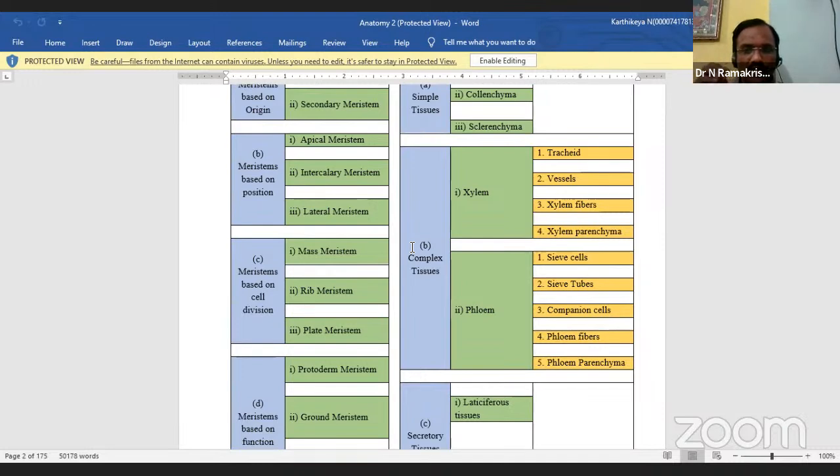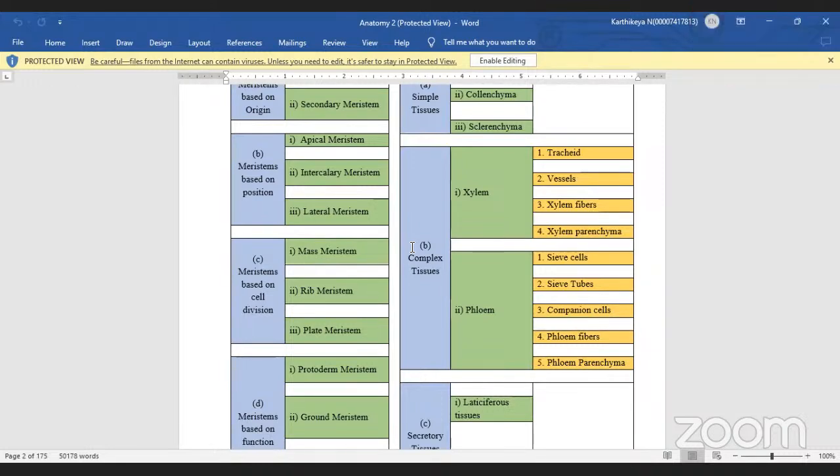It is closely associated with phloem, both structurally and functionally, and together they form the vascular system throughout the plant body. Further, xylem also provides mechanical support to the plant organs. Is it clear now what xylem is?